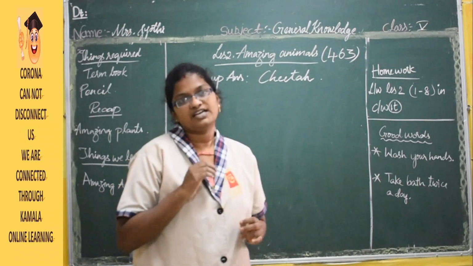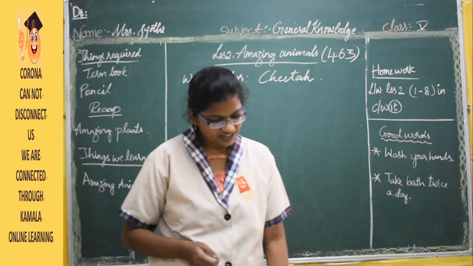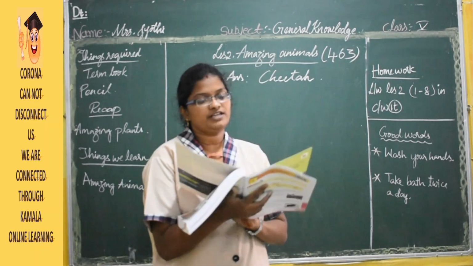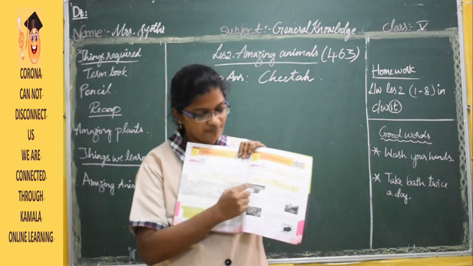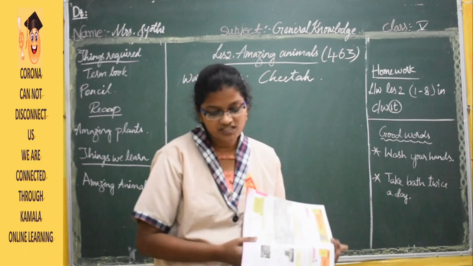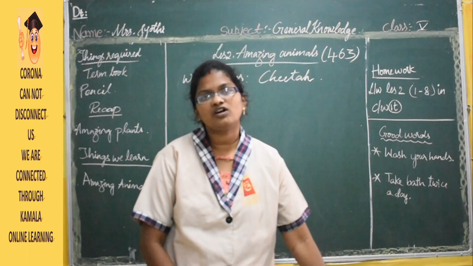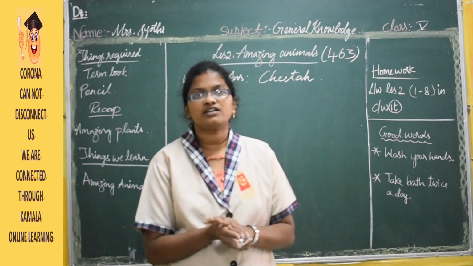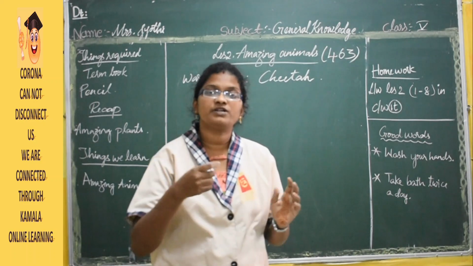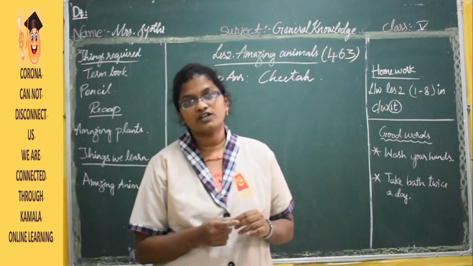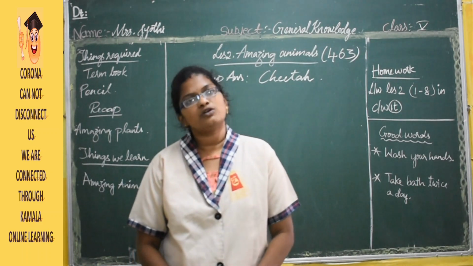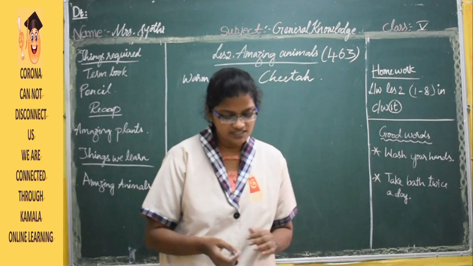Then coming to the exercise. Identify and name these animals using the given hint. Here in the textbook they have given some animals and beside that there are some hints. These animals are not present in our local area. In India we can see only very few species of animals, but these are present in foreign countries. We don't know about these animals much, so I am going to tell you about them.